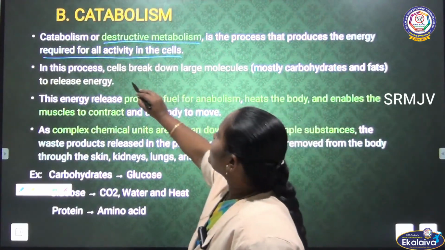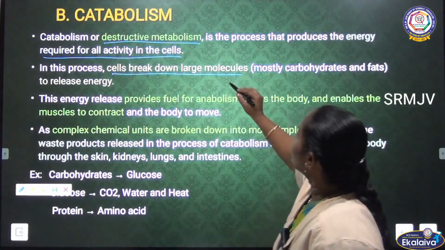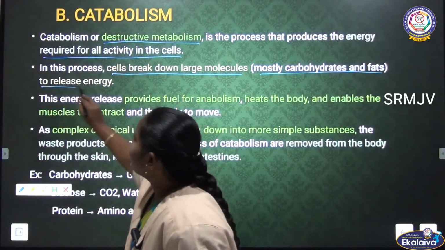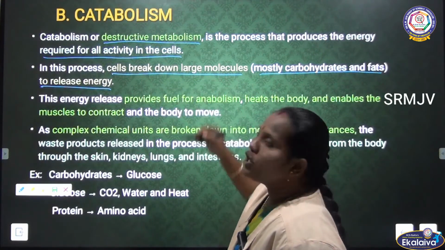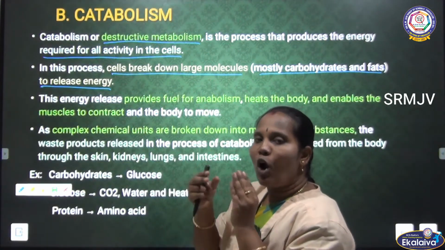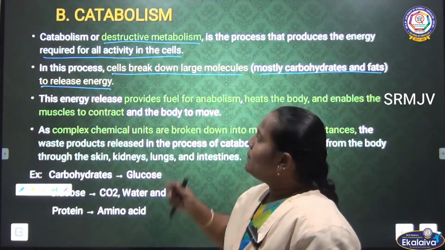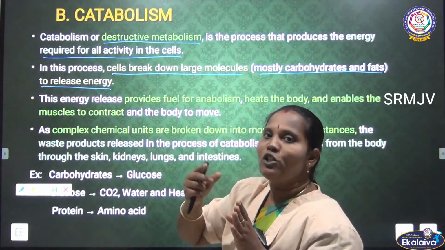In this process, cells break down large molecules, mostly carbohydrates and fats, to release energy. In the anabolism process, we saw small molecules make larger complex molecules. But here the large molecules break down and are converted into small particles.